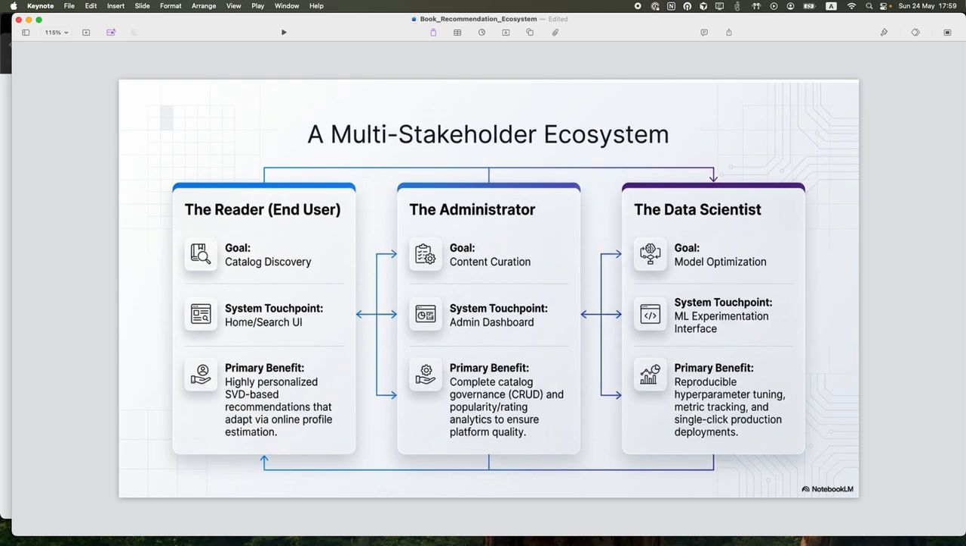The final one is the data scientist. They can do model optimization. They can retrain the model and give new hyperparameter tuning, and they can see the metric checking so that they can make updates for the model. So it will affect the experience of the user immediately based on the training.